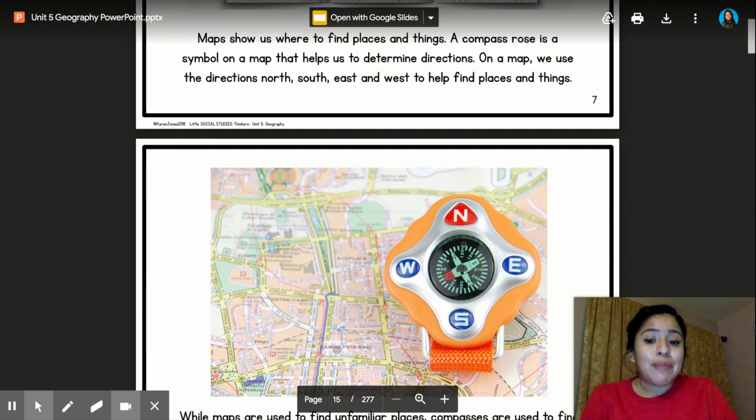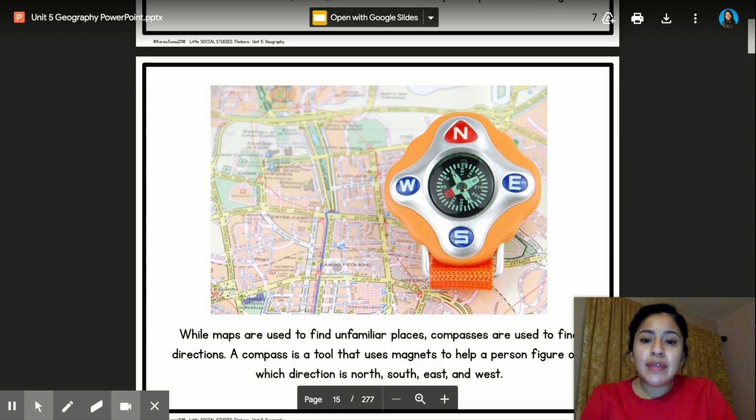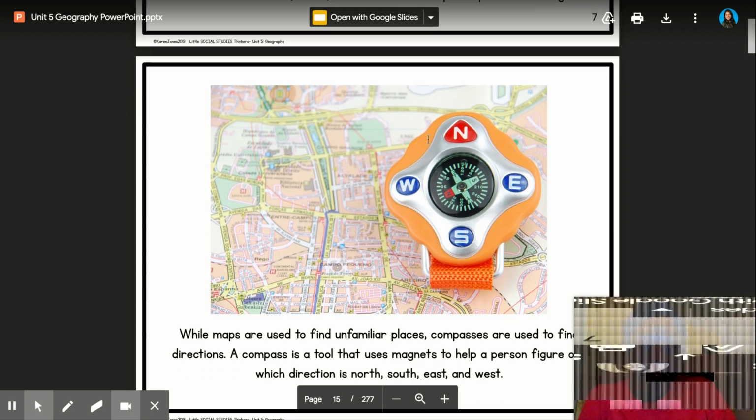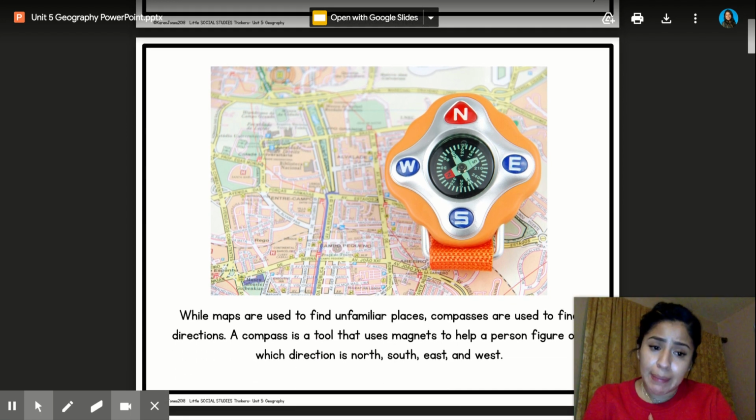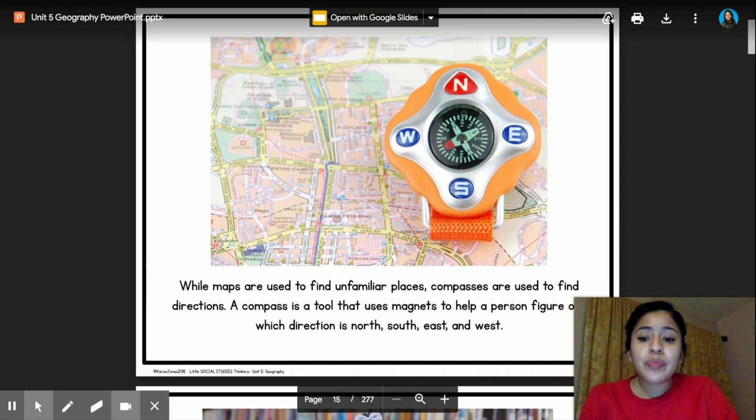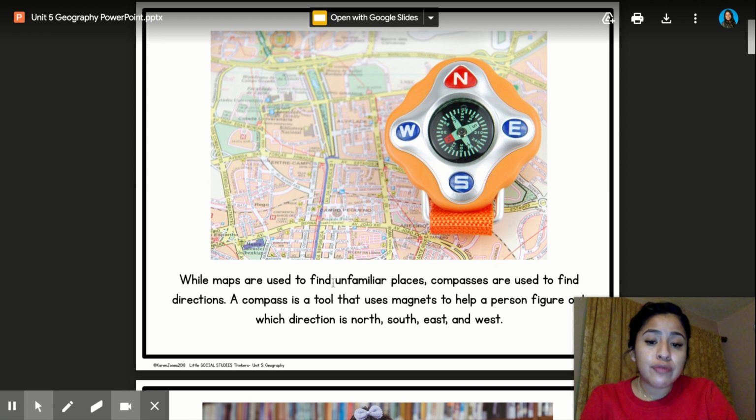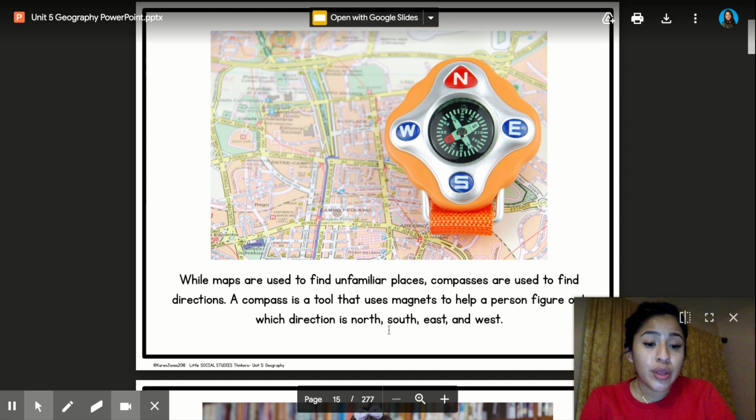Next, we have a GPS. A lot of us have these in our cars. Oh, no, excuse me. My mistake. This is a compass. While maps are used to find unfamiliar places, compasses are used to find directions. A compass is a tool that uses magnets to help a person figure out which direction is north, south, east, and west. So this is a compass right here.